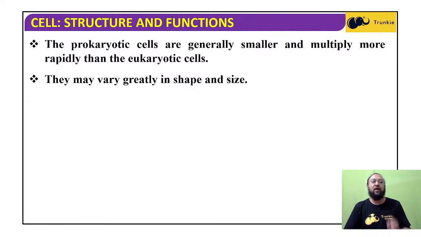When you compare the size of the cell with eukaryotic cells, we find that the prokaryotic cells are very much smaller than the eukaryotic cells. Since they are smaller, they can divide more rapidly than the eukaryotic cells. They may vary greatly in shape and size.